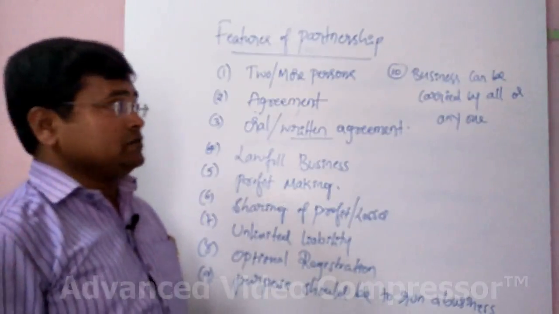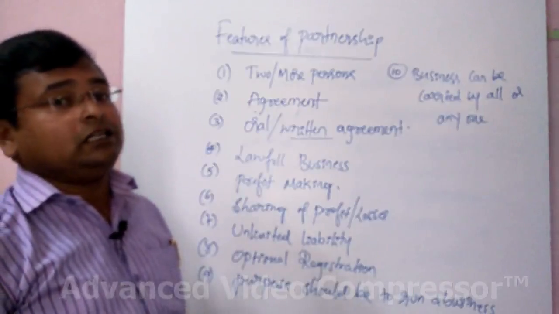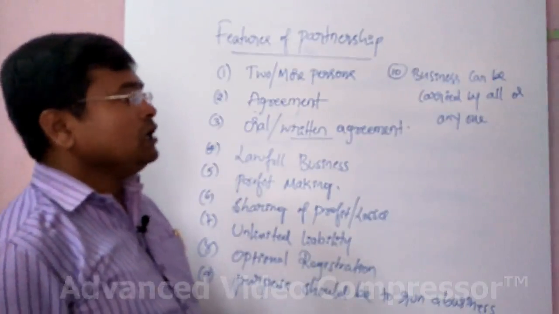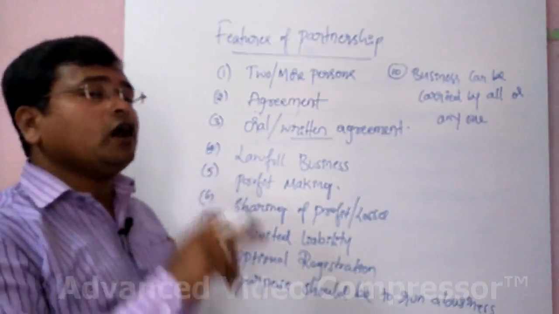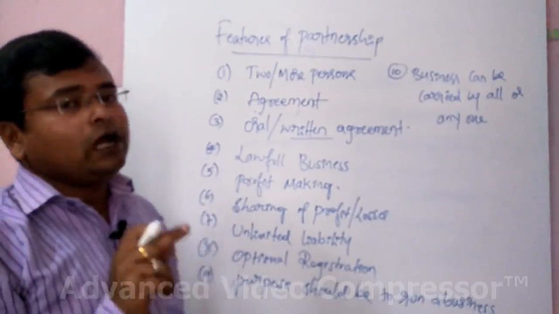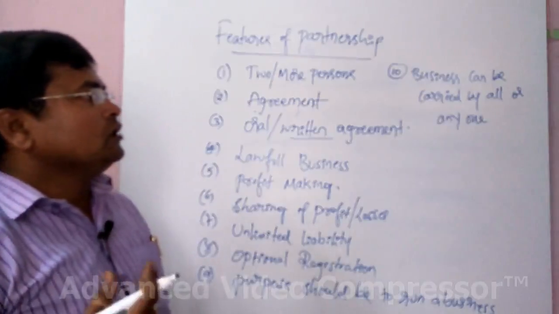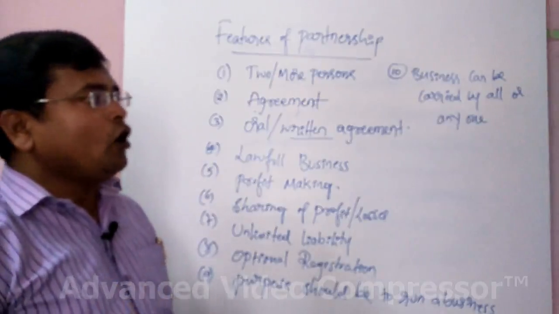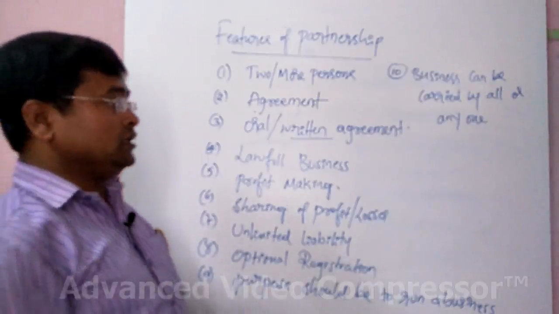Or sometimes all the partners may not have that much time to participate in the business affairs. At that time, they can assign any one person on behalf of all the partners, and that one person can run the business. That is called business carried on by all or anyone acting for all.